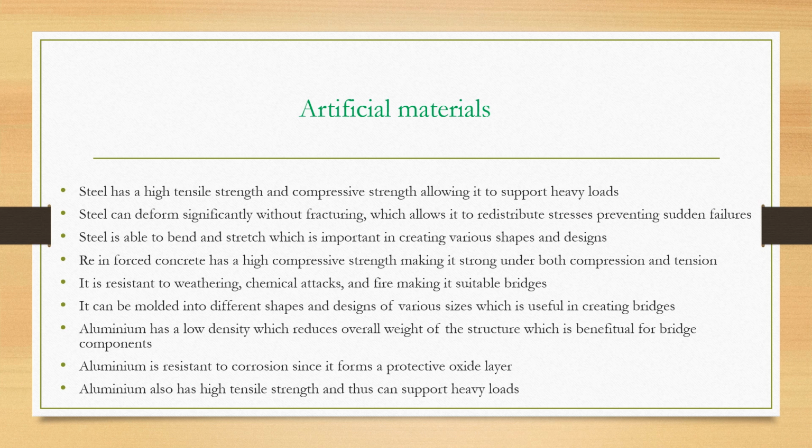For steel and maybe some other iron materials, they have the disadvantage of being affected by weather easily. But aluminium doesn't. It forms a thin oxide layer. Therefore, it can be a good choice, most especially for the bars that are put along the bridge. So they can be made of aluminium. Some might be from stainless steel because it is also corrosion resistant. Also, aluminium has a high tensile strength and thus can support heavy loads like any other metal.